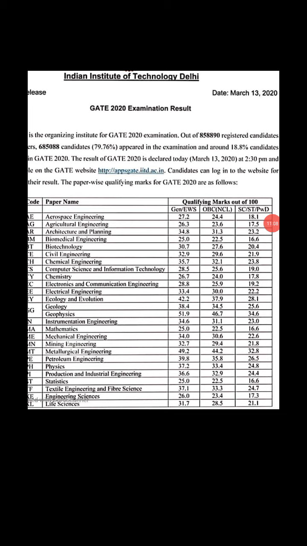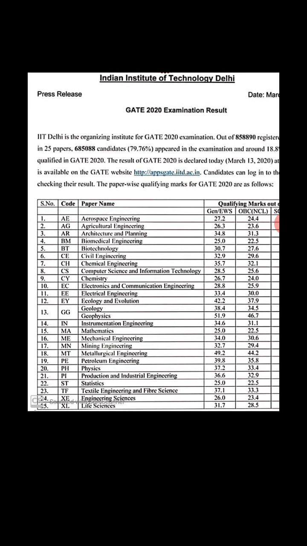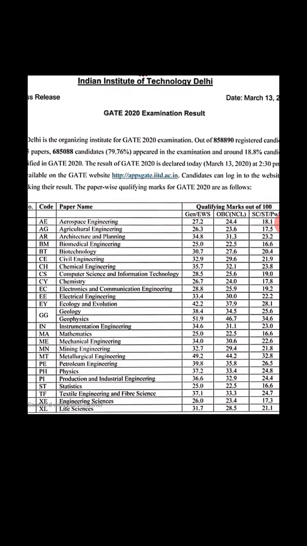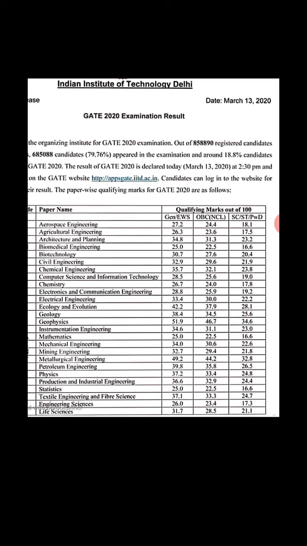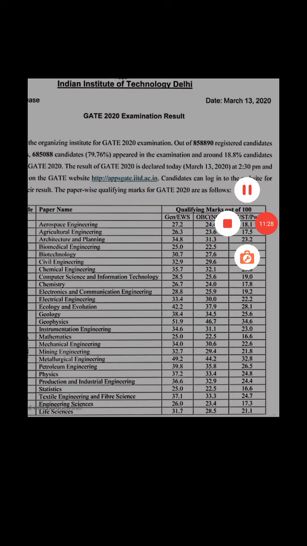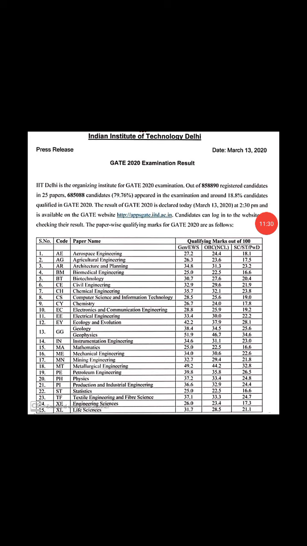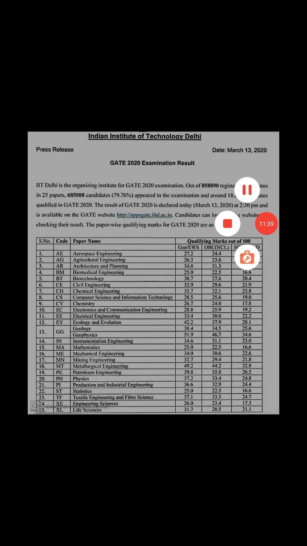Let us take one example, the 16th row, mechanical engineering. 34 marks is the cutoff for General and EWS, economically weaker section, 30.6 for OBC non-creamy layer, and 22.6 for SC, ST and physically handicapped. This cutoff is different every year. It depends on how tough or how easy the paper is.